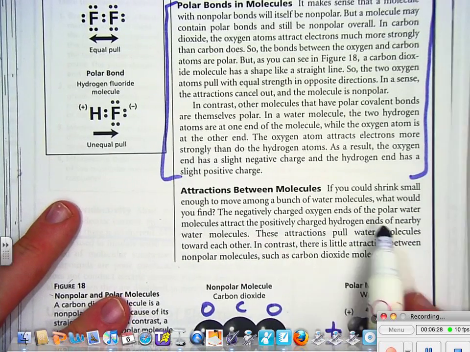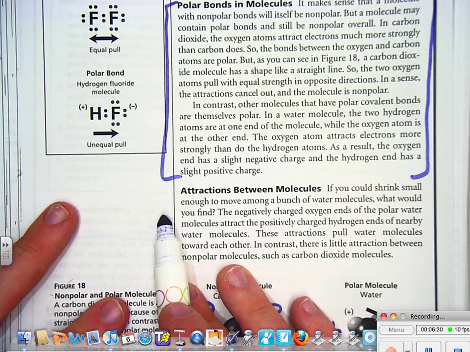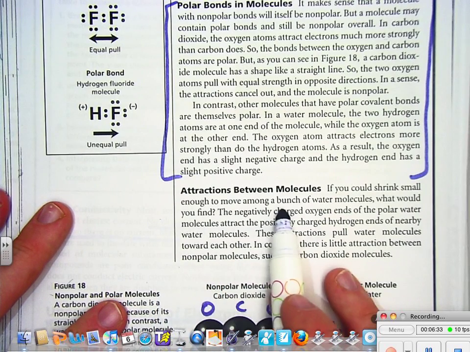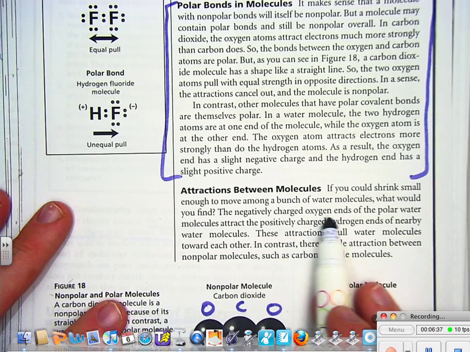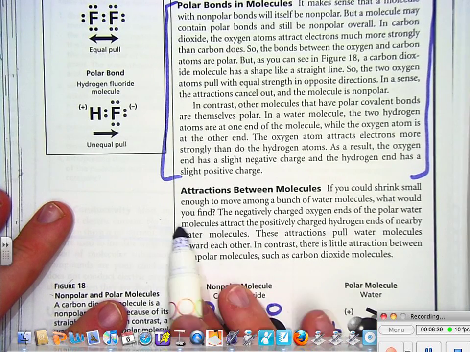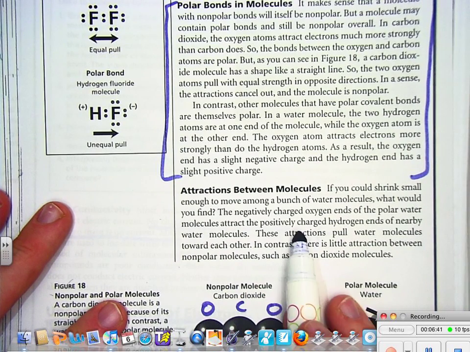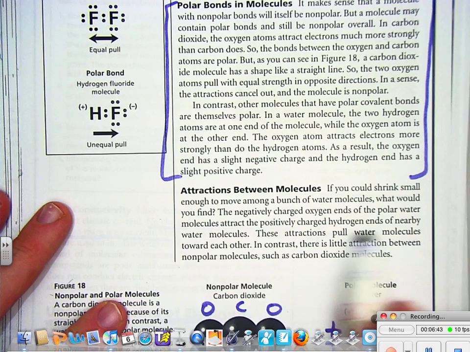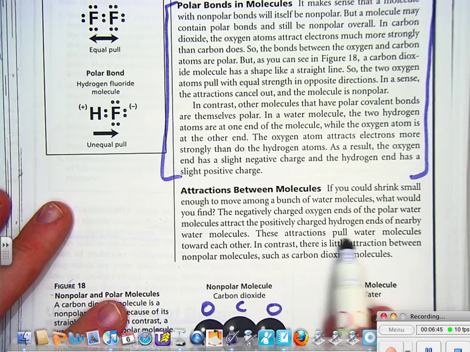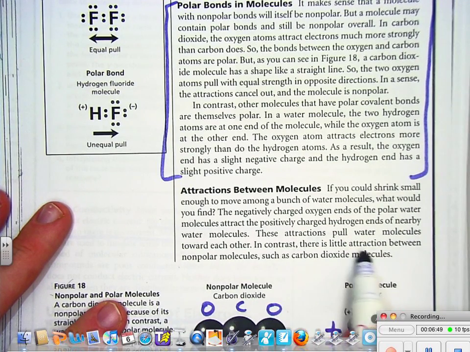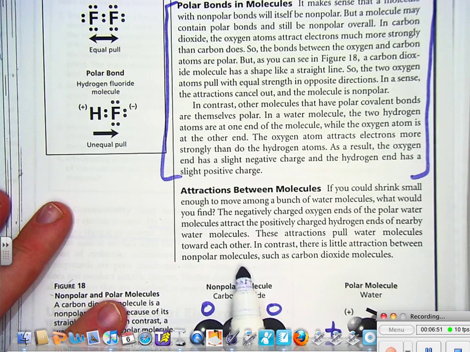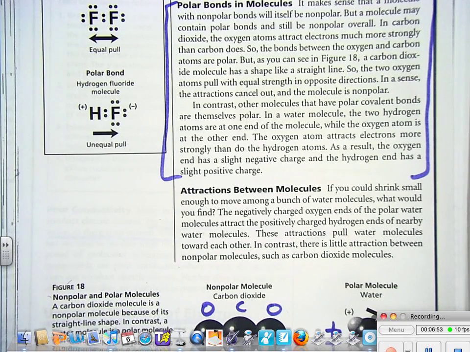Attraction between molecules. If you could shrink small enough to move among a bunch of water molecules, what would you find? The negatively charged oxygen ends of the polar water molecules attract the positive charge of hydrogen ends nearby the water molecules. These attractions pull water molecules towards each other. In contrast, there is little attraction between nonpolar molecules, such as carbon dioxide molecules. Next page, 171.